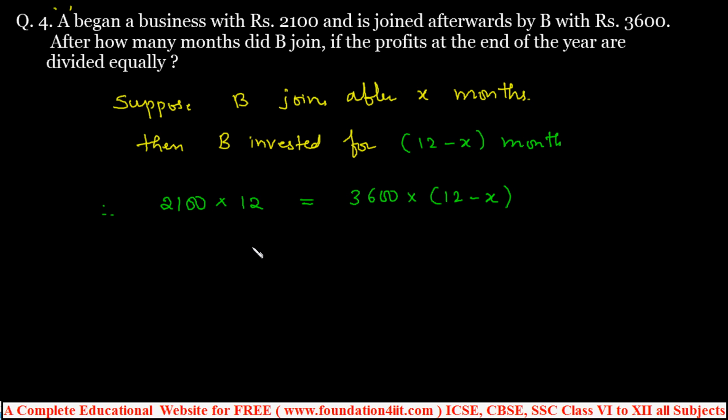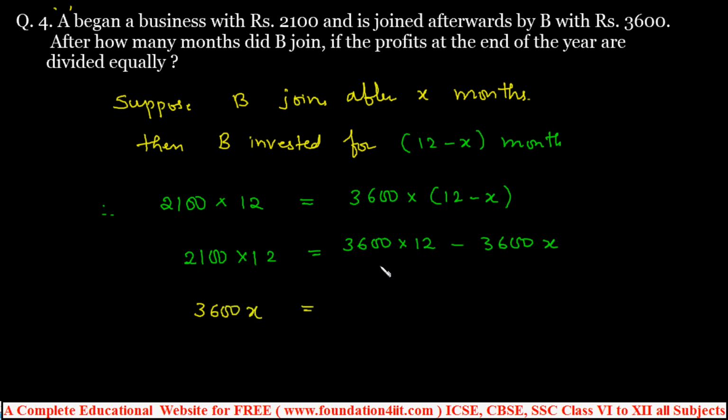Now we can calculate this, we'll get the answer. That's simple. And simplify this, 2100 into 12. Okay, or else you can simplify this 3600 into 12 minus 3600 into x. 3600x you can take, and this one calculate. This is same 2100 into 12. So now we have to simplify this. So from this 3600x take left, so 3600x,